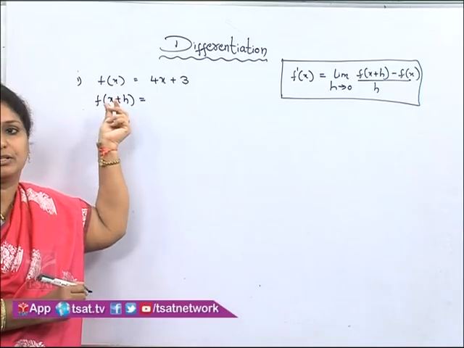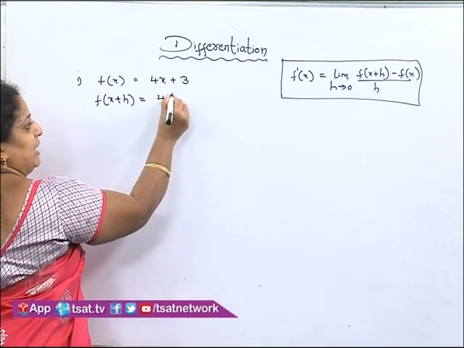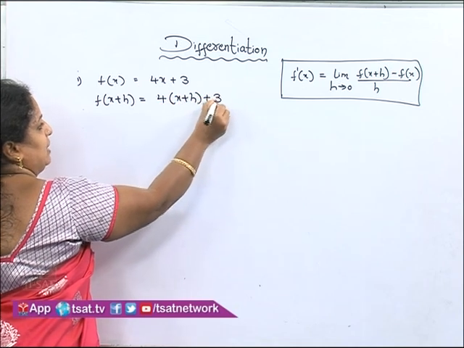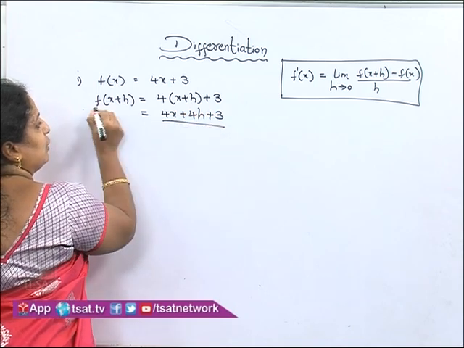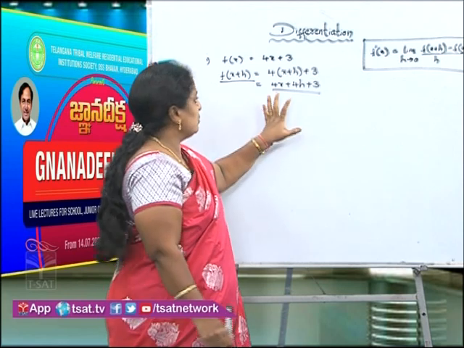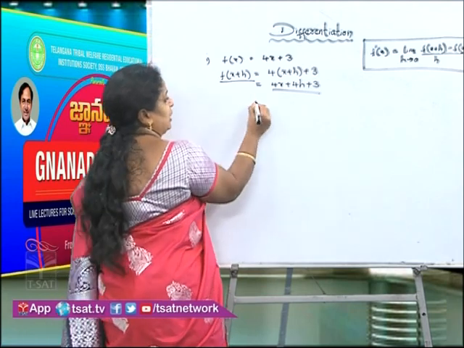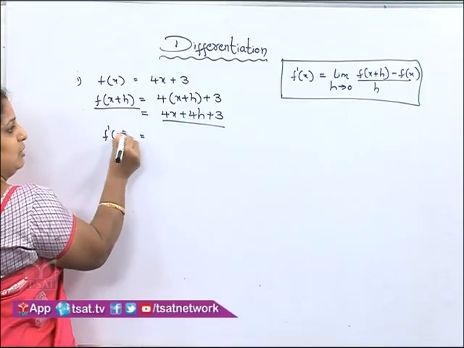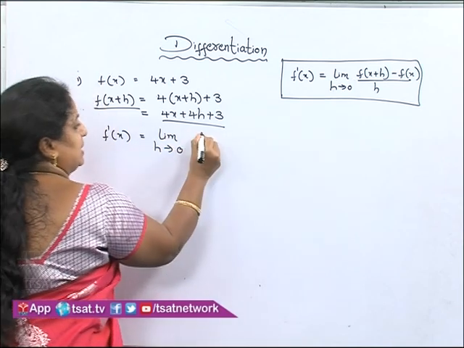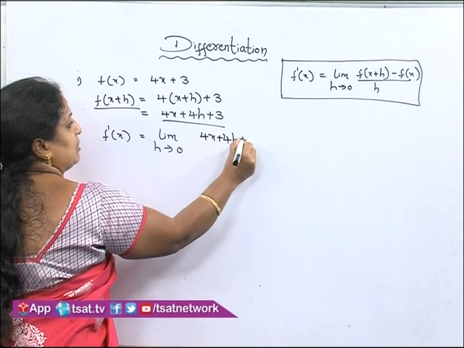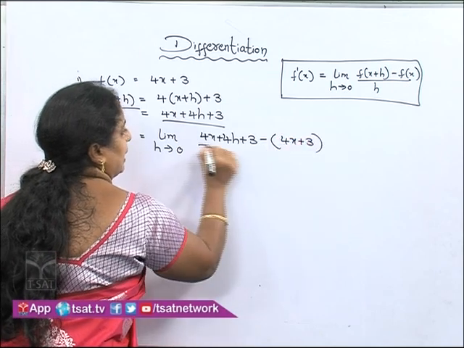This is the rate of change. So substitute x plus h in place of x: 4 into x plus h plus 3, which is equal to 4x plus 4h plus 3. Now we got the value of f of x plus h. Now substitute the f of x plus h value and the f of x value in our first principle, which is going to become f dash of x is equal to limit h tends to 0, f of x plus h means 4x plus 4h plus 3, minus f of x means 4x plus 3, divided by h.